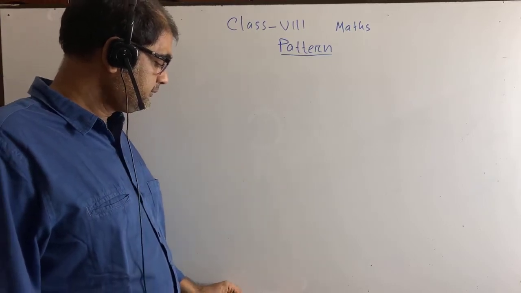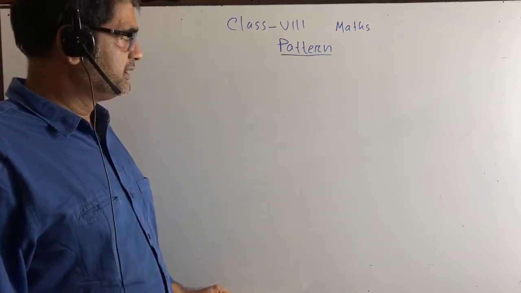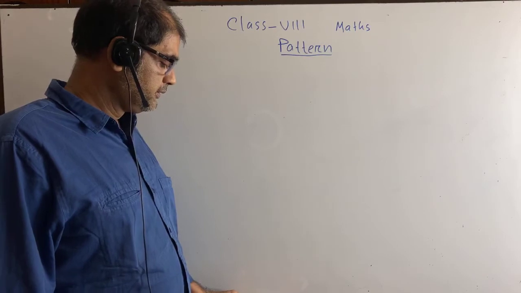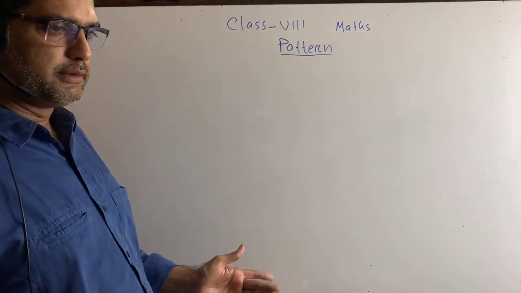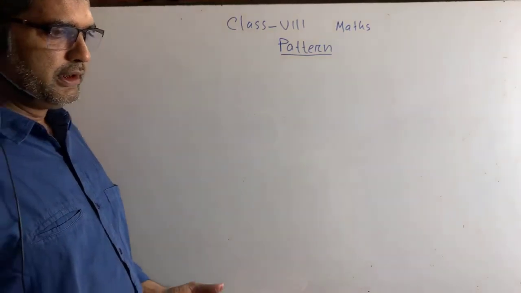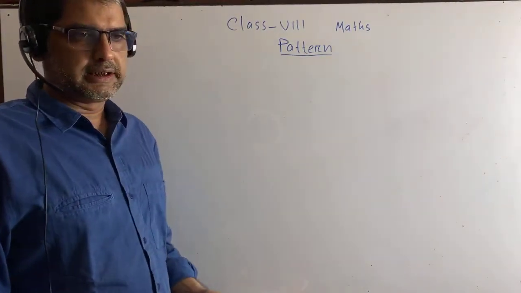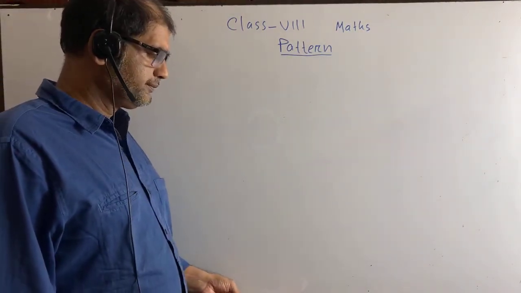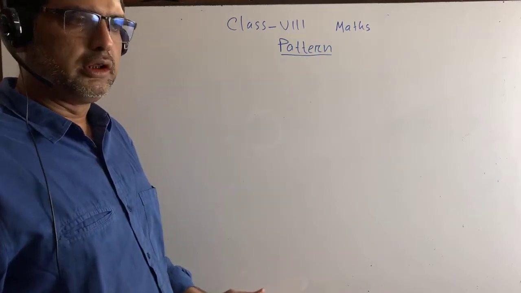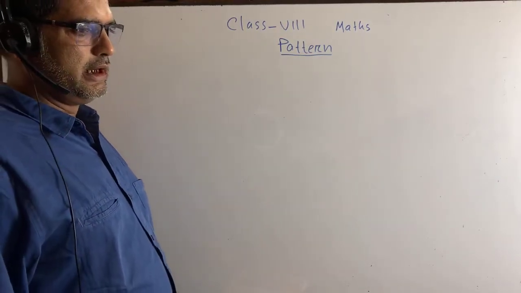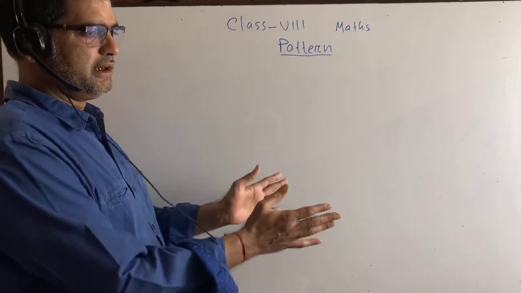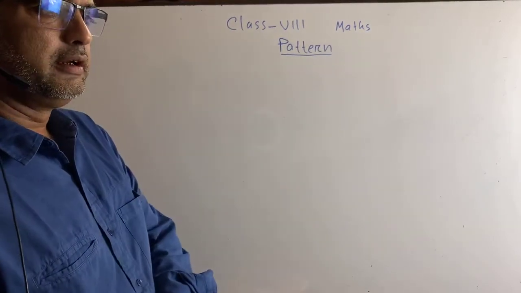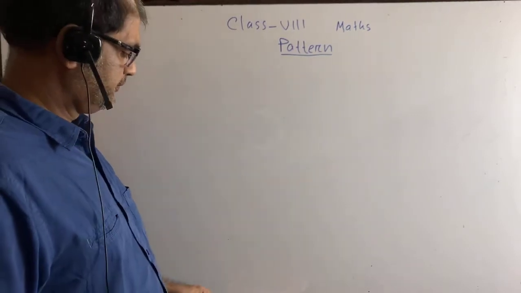Now let's try to do some maths from exercise 1. Pattern, right? What is pattern? You have to arrange something, like permutation and combination, this type of thing. Suppose you are playing with various colors of balls. Some yellow balls you are keeping on one side, and some balls of other color you are keeping on the other side. It's also a pattern.